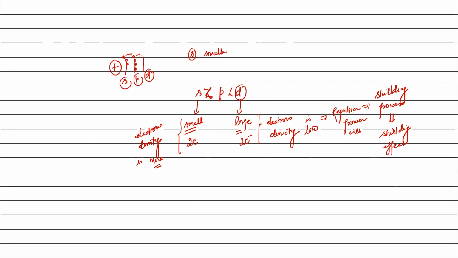So due to smaller size, more electron density, more repulsion. Larger size, less electron density, less repulsion. Less repulsion means less shielding power, less shielding effect. Right? Is it clear? Yes, sir.